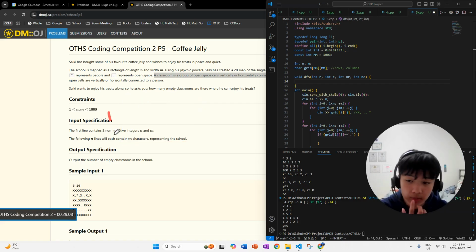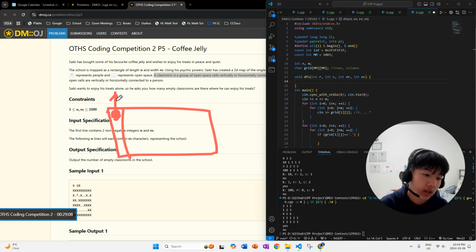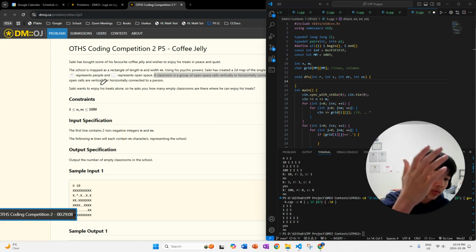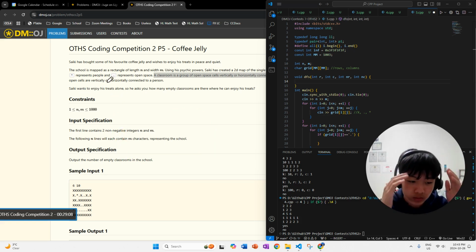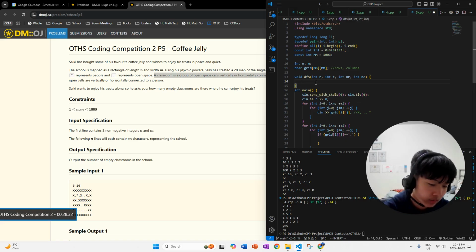But if you're considering 0, 0 and you check the top value, you're going to get an error, right? How can you get row minus 1? So you want to check that this new row and new column are actually in the grid itself.